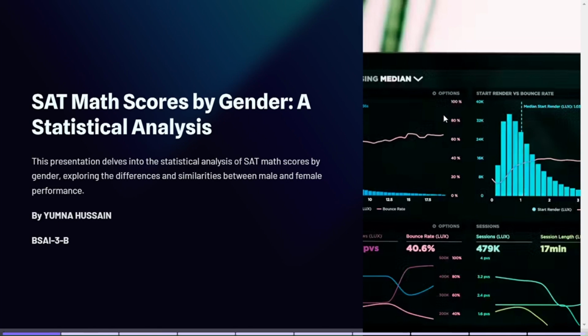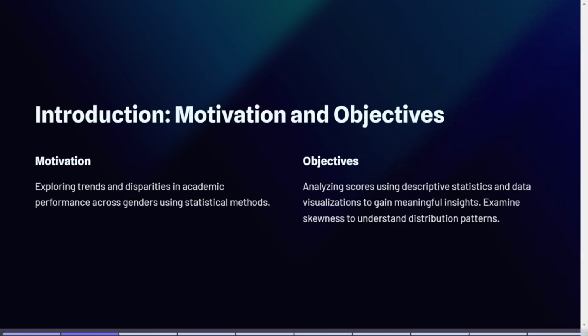The title of my project is Statistical Analysis of SAT Scores by Year and Gender. In this project, I analyze SAT math scores for male and female over a span of years using statistical concepts and visualization. The SAT is a standardized test widely used for college admissions in the United States. This dataset provides math scores by gender from 1967 to 2001.